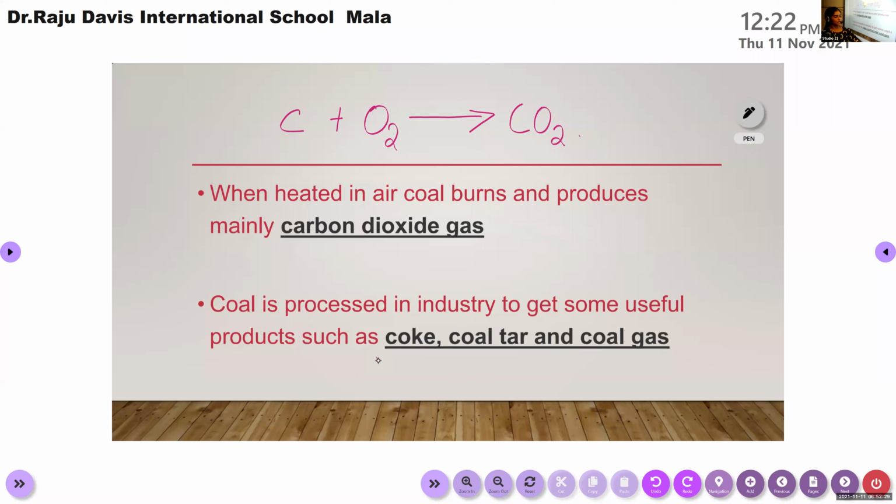What about the three products obtained? Tell me. Coke, coal tar, and coal gas. Yeah. These are the three useful products obtained from coal by processing in industry. So the carbon dioxide is the product formed when this coal burns in air. And the three useful products obtained from coal are coke, coal tar, and coal gas.